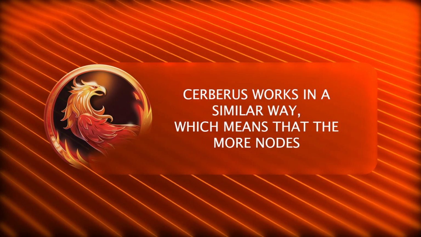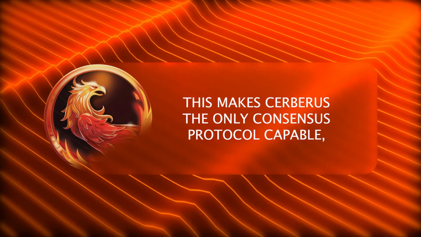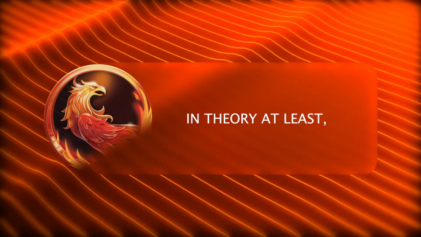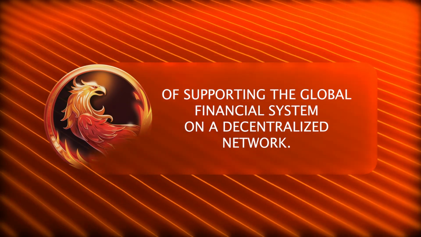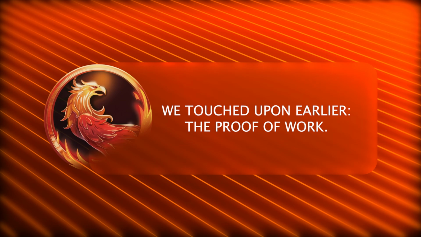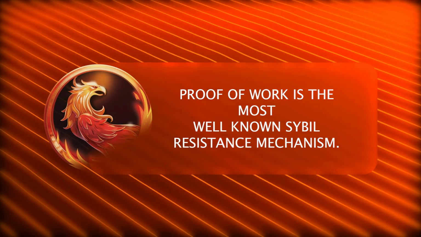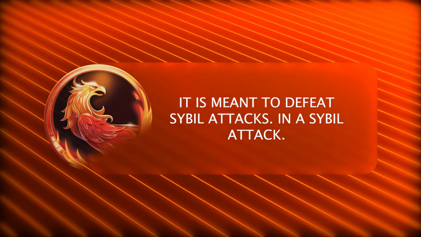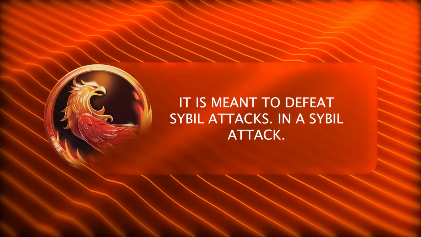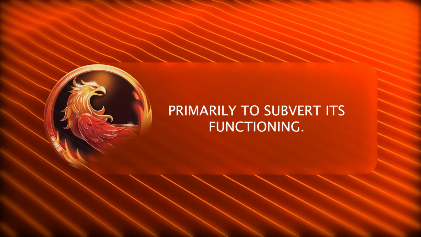Cerberus works in a similar way, which means that the more nodes you add to the network, the higher the throughput. This makes Cerberus the only consensus protocol capable, in theory at least, of supporting the global financial system on a decentralized network. Let's now come back to another important notion we touched upon earlier, the proof of work. Proof of work is the most well-known Sybil resistance mechanism. It is meant to defeat Sybil attacks. In a Sybil attack, a single adversary controls multiple nodes in a network, primarily to subvert its functioning.